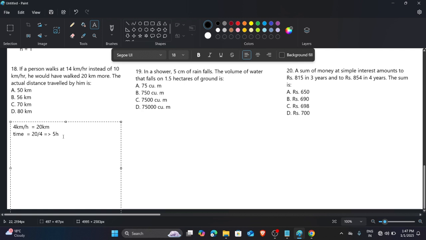You know the distance formula that I already explained in the previous questions. So he walked 5 hours. Now his original speed is 10 km per hour. So if he walked for 5 hours at 10 km per hour, the total distance he covers is 10 into 5, which is 50 kilometers.